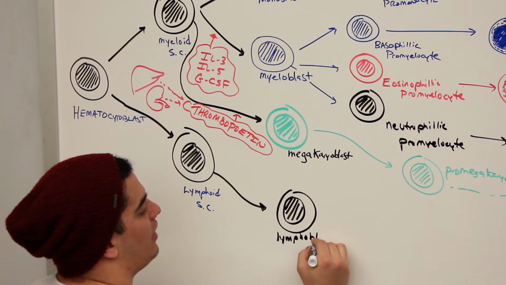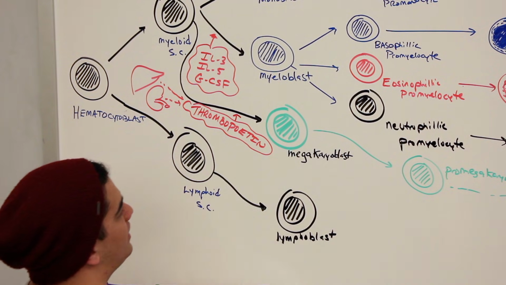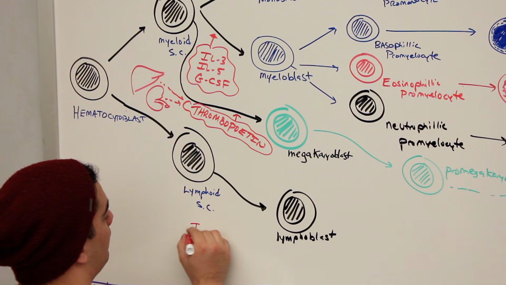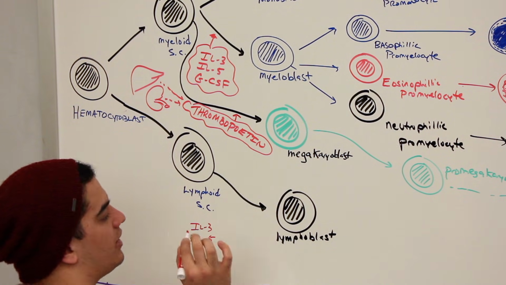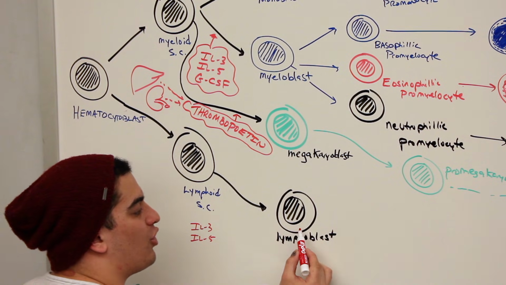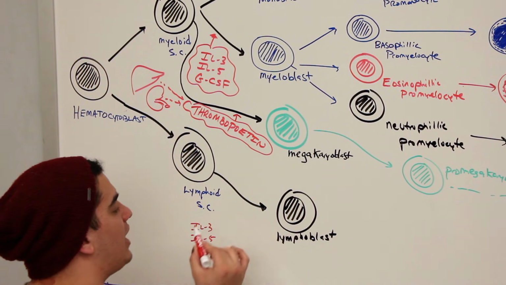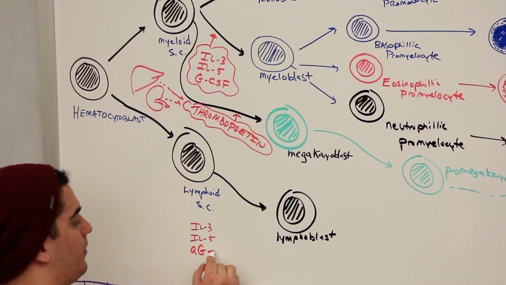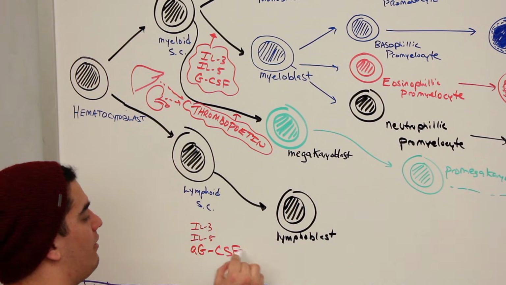Okay, so lymphoblast right here. Now, just like everything that we've done so far, what drives this step? Same thing, interleukin 3, interleukin 5, but here's the big thing. Lymphocytes are agranulocytes, so they wouldn't need granulocytic colony-stimulating factors. They would need agranulocytic colony-stimulating factors.